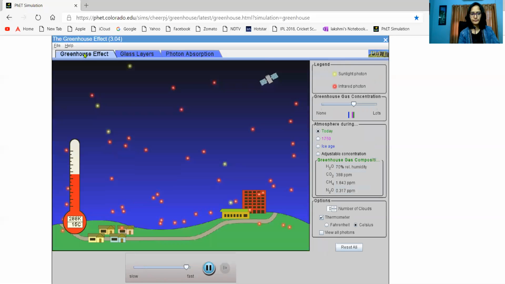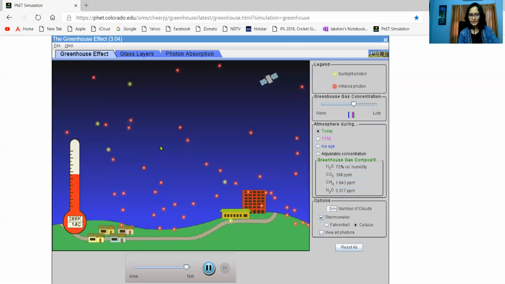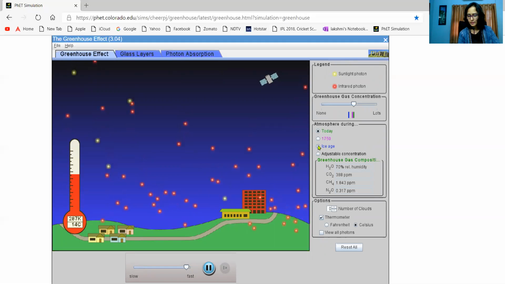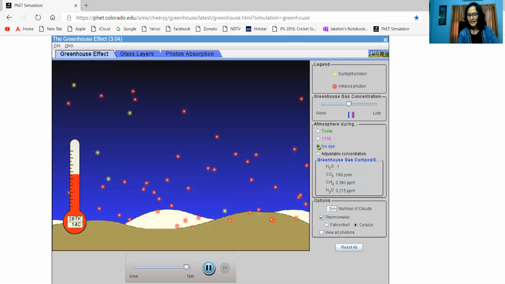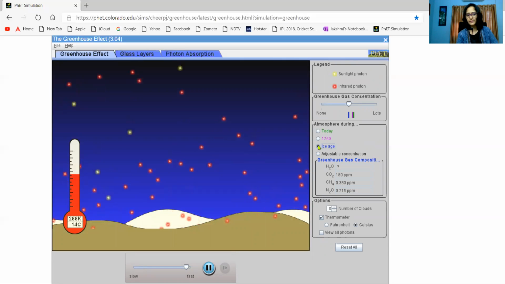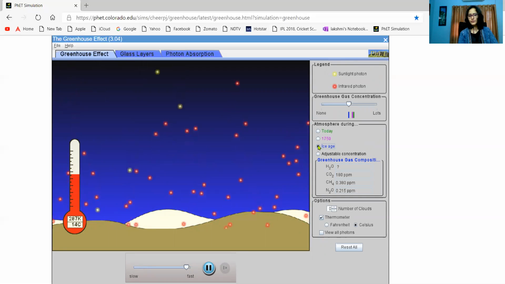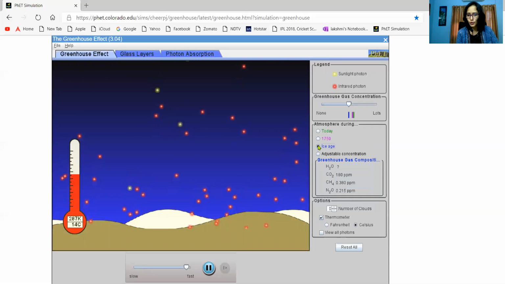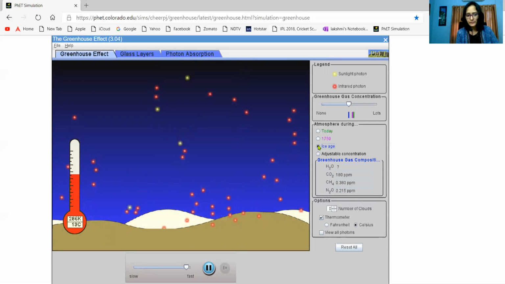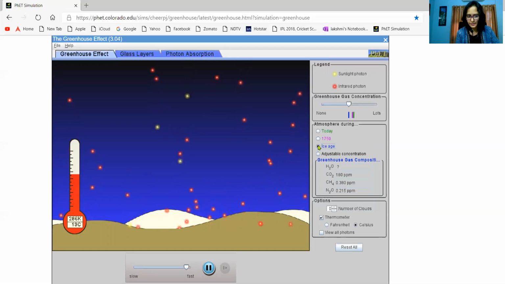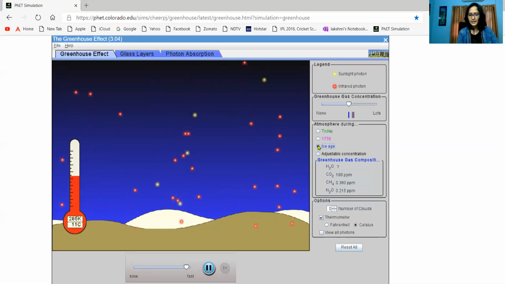Now, let us look at this little animation. What happened during the Ice Age? In the Ice Age, the whole Earth's surface was covered with snow. We call it permafrost, right? So when visible photons hit snow, no infrared radiation is generated. As a result, no heat. Because there was no heat, most of the ice caps were retained as ice caps.